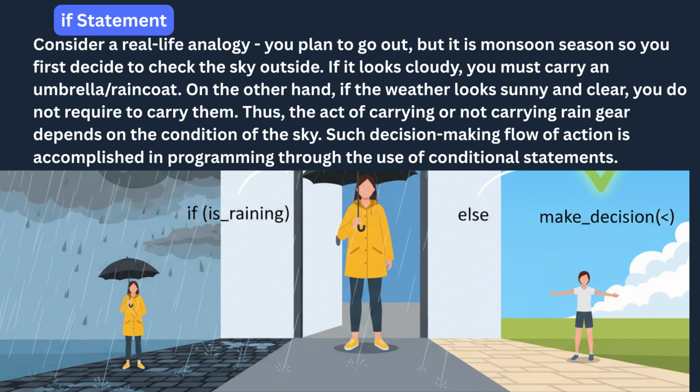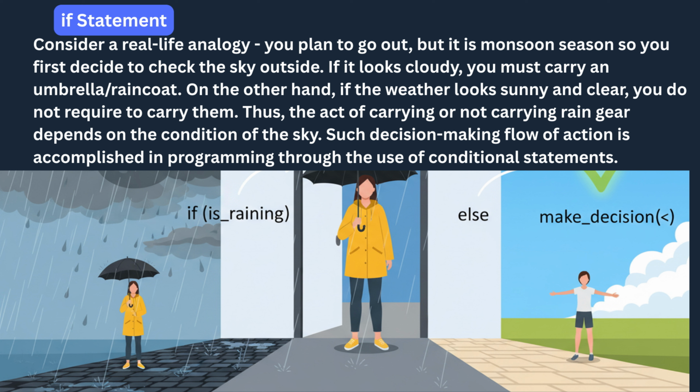This kind of decision-making is fundamental in programming because applications often need to react differently based on the situation. For example, an online form may check whether all fields are filled before submission. A website may check whether a user is logged in before showing private content. Or a banking system may check whether the balance is sufficient before processing a withdrawal. Each of these actions depends on conditions, and the if statement allows PHP to evaluate those conditions and execute appropriate actions.